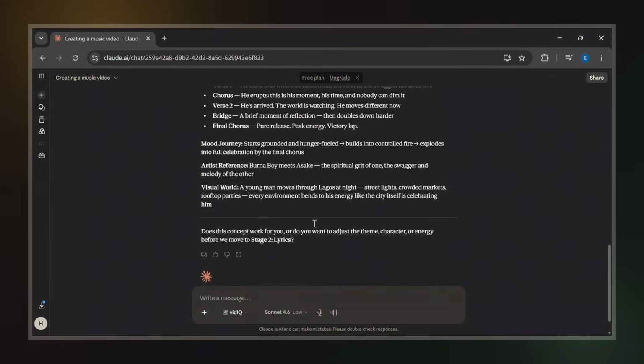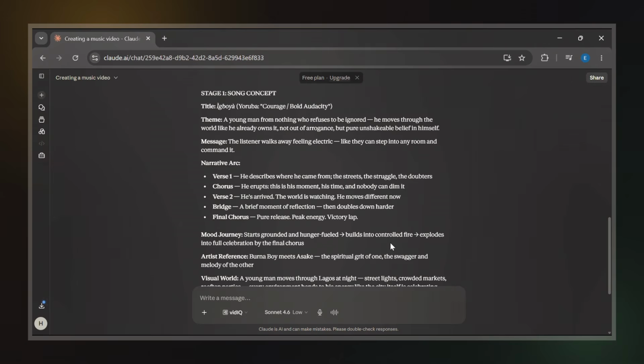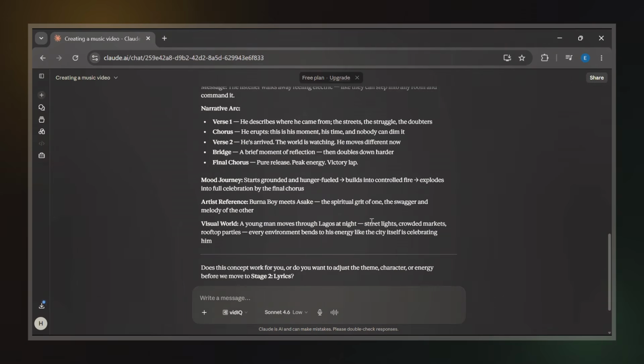The character is currently a male figure, and I want a female character instead. I also want to change the title because it feels more like a Yoruba title, and I prefer an English title for this project. So I simply tell Claude what I want changed. This is something I really like about the workflow. You are never locked into the first result. You can revise your ideas at any point before moving forward.